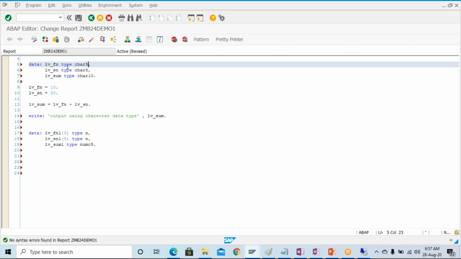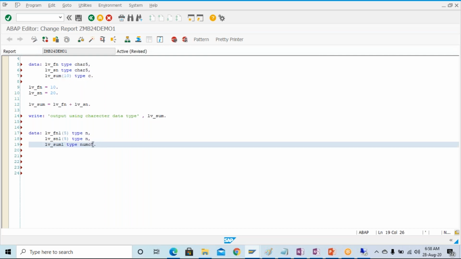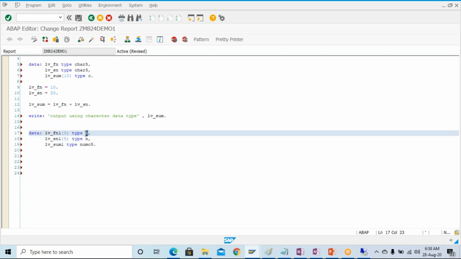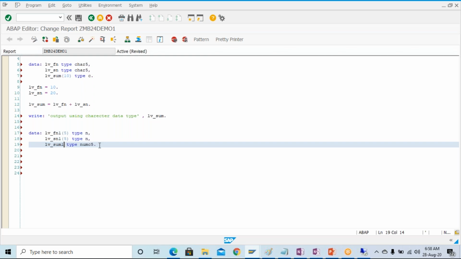Like for the character data type, the other way of defining this is similar, type char 10, lv_sum type char 10. Actually type c is the same as lv_sum type char 10. Similarly here, this is the data element and this is the elementary data type. If we are giving the elementary data type, we have to specify the length, so we are just specifying the length here.